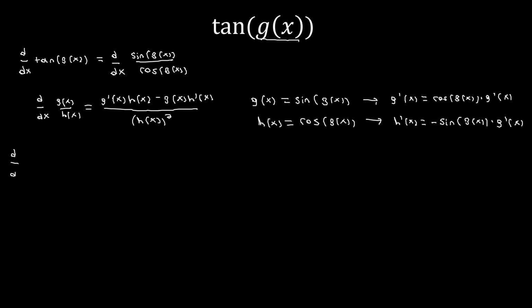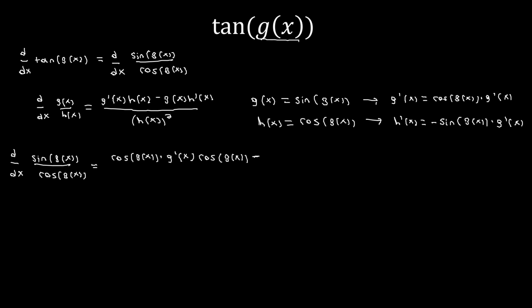So we get that d dx of sine of g of x divided by cosine of g of x is going to be equal to, so g prime of x is cosine of g of x times g prime of x. And then h of x is going to be cosine of g of x.